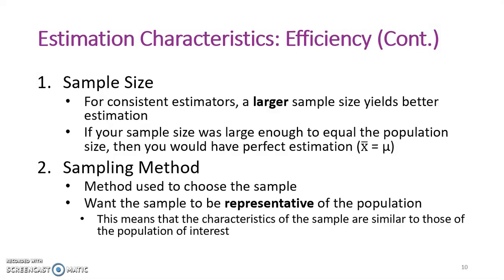So if we want to know about American children, for example, you wouldn't get a sample that includes only boys, only kids from divorced families, only rich kids, or only poor kids. If you want a representative sample of American children, you would want to get a sample that includes boys and girls, kids from divorced families, nuclear families, blended families, etc. You want the sample to have characteristics that are similar to your population.